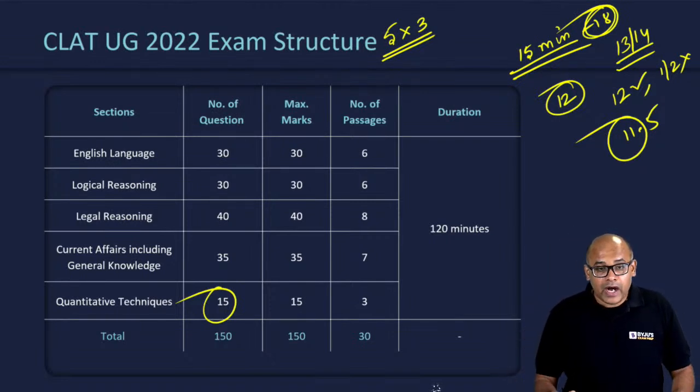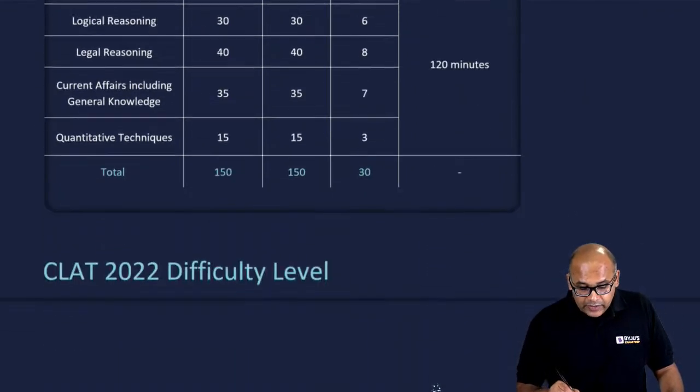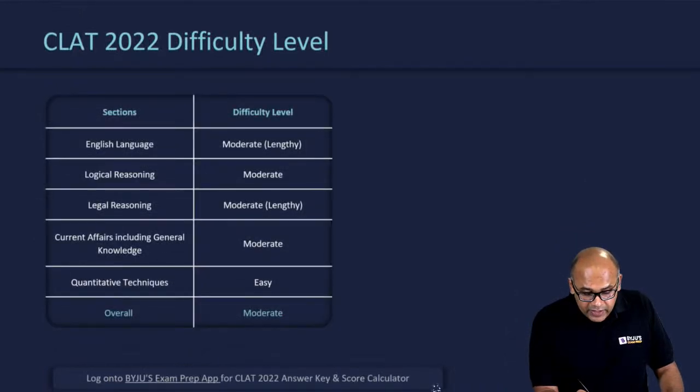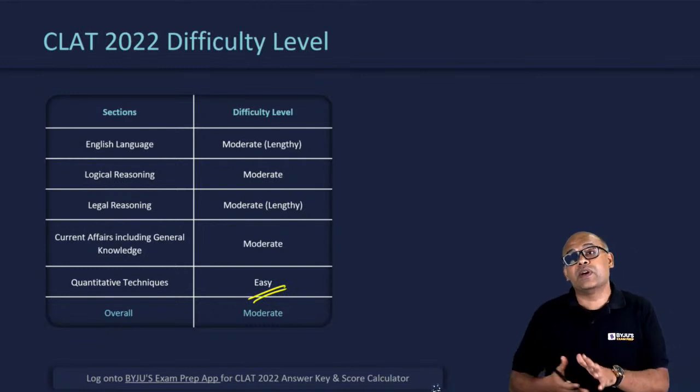Well, let's take a look at what happened in terms of difficulty level. Quant was actually an easy section. Now, I'm not saying it is easy because the questions were very easy to calculate.